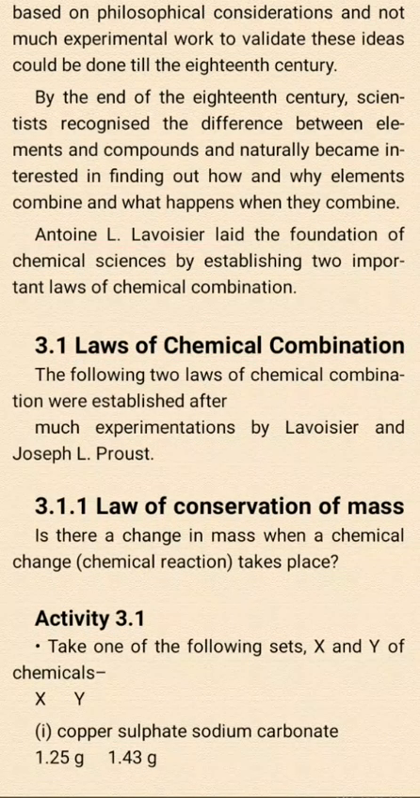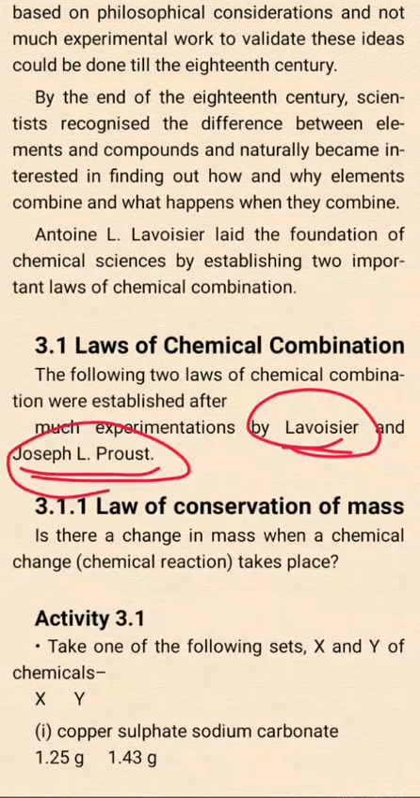Okay, fine. Now the following two laws of chemical combination were established after much experimentation by Lavoisier and Joseph Proust. Two people were involved in the experimentation work. One was Lavoisier, another one was Joseph Proust. They gave the law of chemical combination. Now try to understand this through this activity which is given.